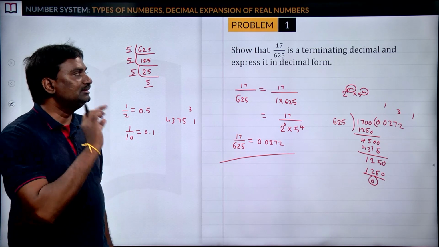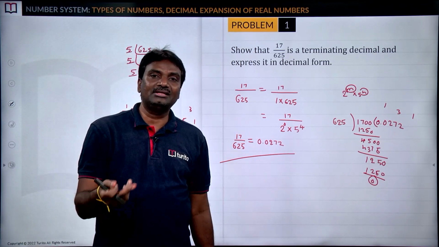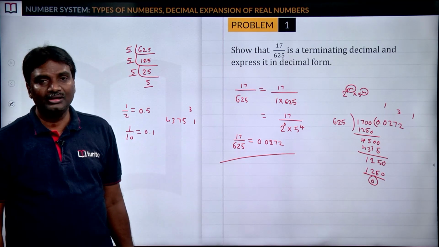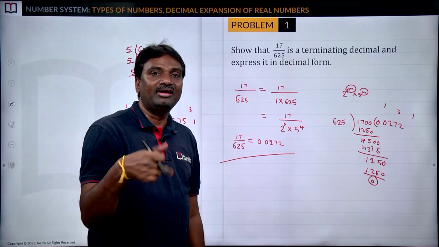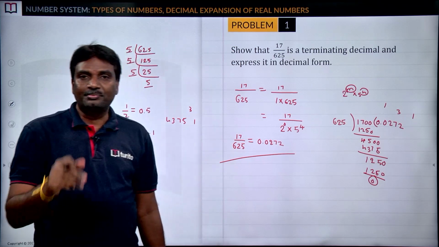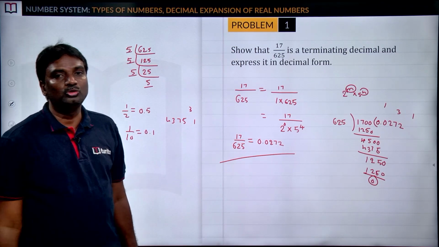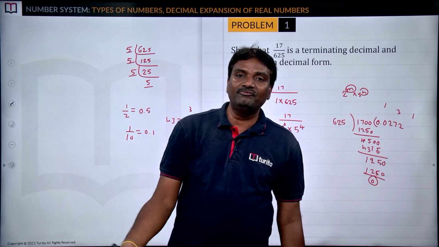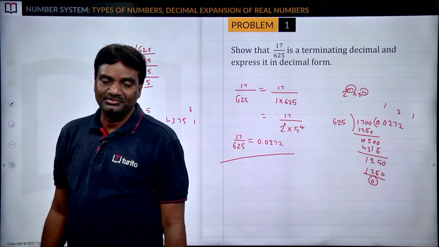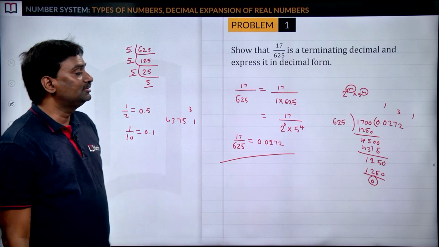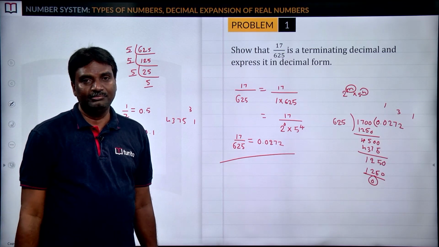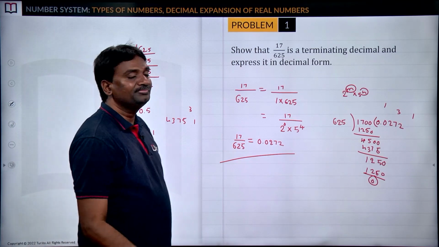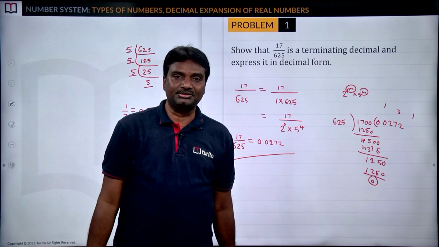So when we have a number in the form of p by q, to check whether it is a terminating decimal or non-terminating decimal, look at the denominator. Check whether we are able to express the denominator in the form of 2 power m into 5 power n or not. If you are able to, we can say that is a terminating decimal. Otherwise it is a non-terminating decimal. So these are some problems related to the concept which we have discussed.